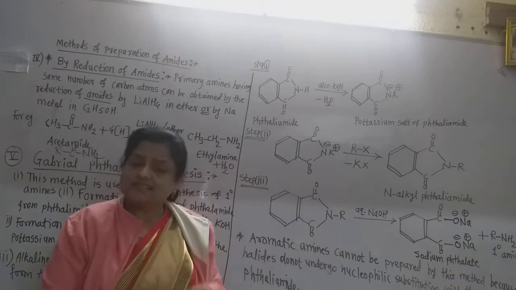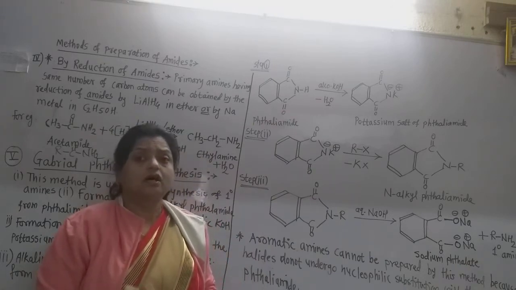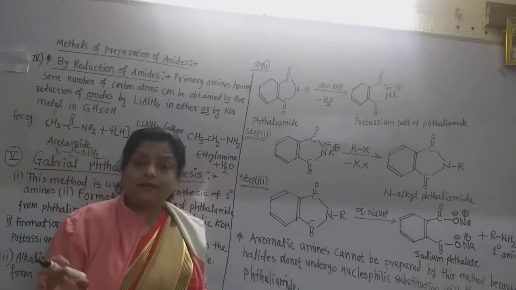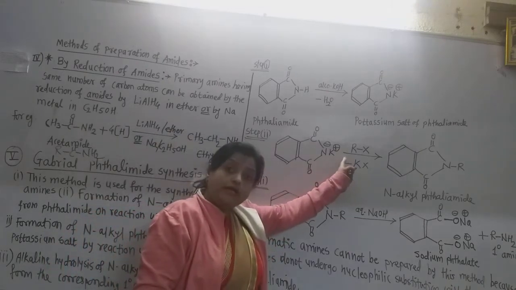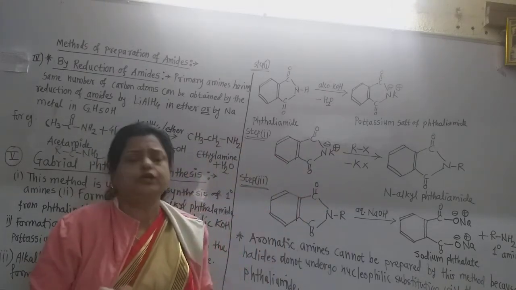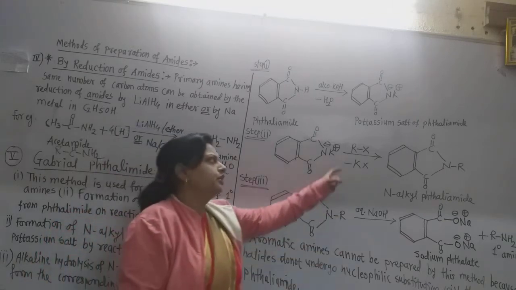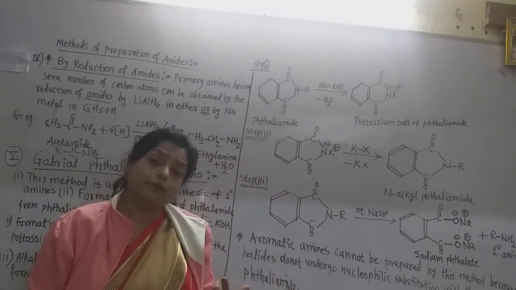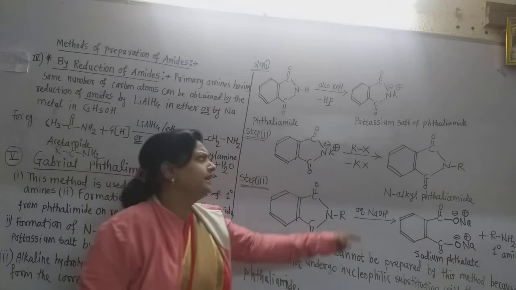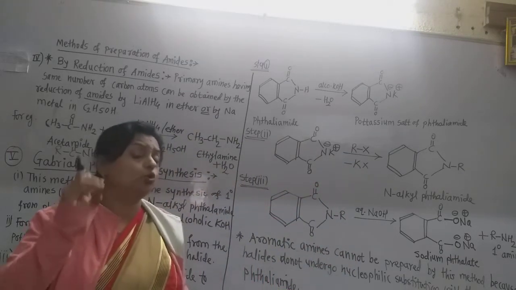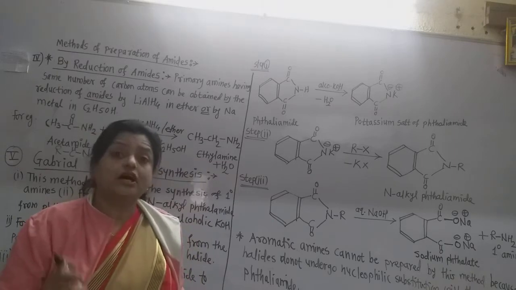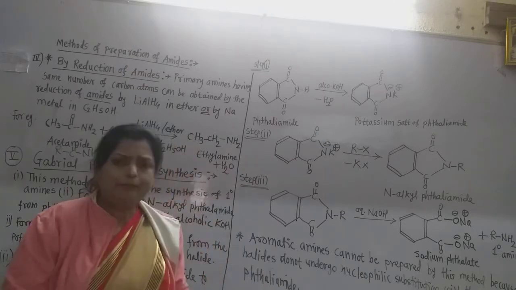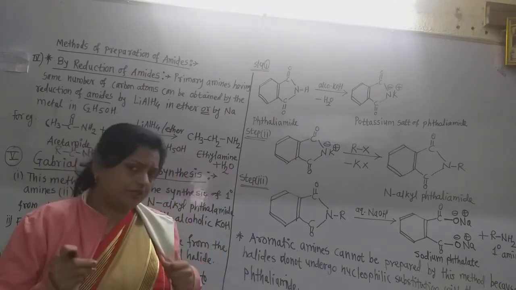If they ask us to synthesize ethanamine or propanamine, that is a primary amine, then you must take the corresponding alkyl halide for the preparation. If we have to prepare propanamine, take here n-propyl bromide or n-propyl chloride. If they ask us to prepare methylamine or methanamine, take here only methyl iodide. Such you have to decide which alkyl halide we have to use for the preparation of that amine, that is the product. But I prepare here a general primary amine.